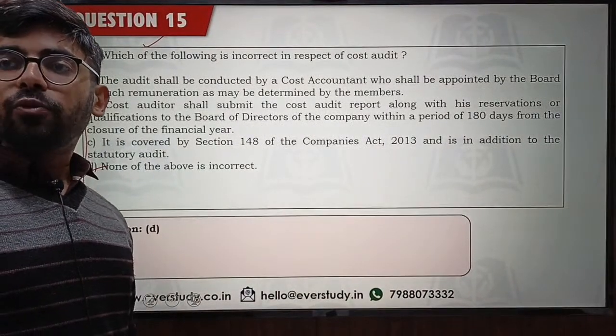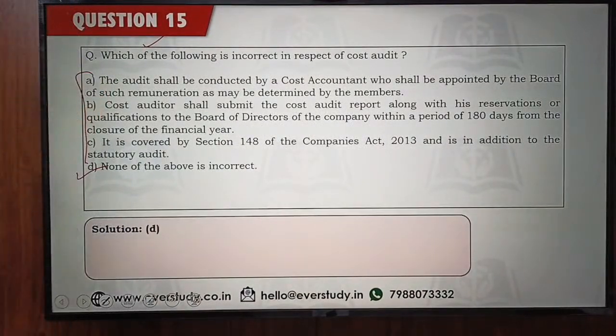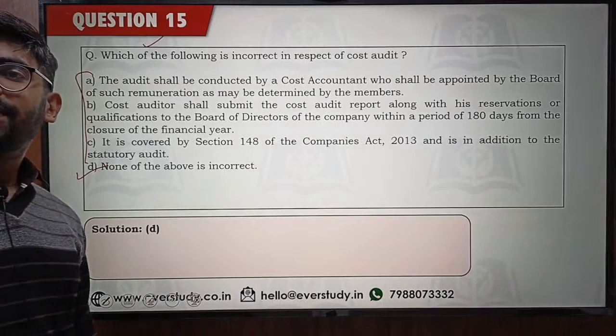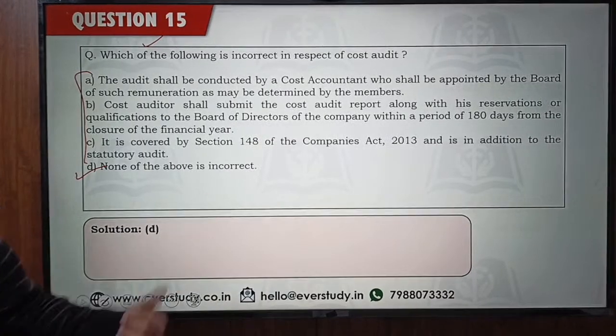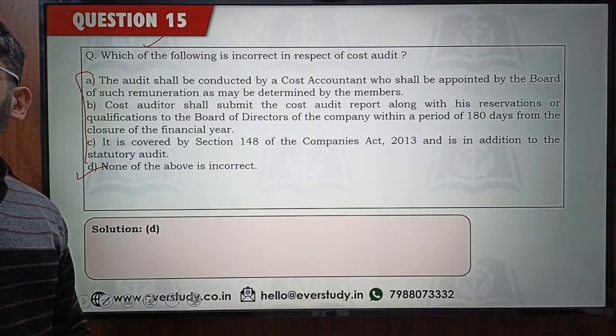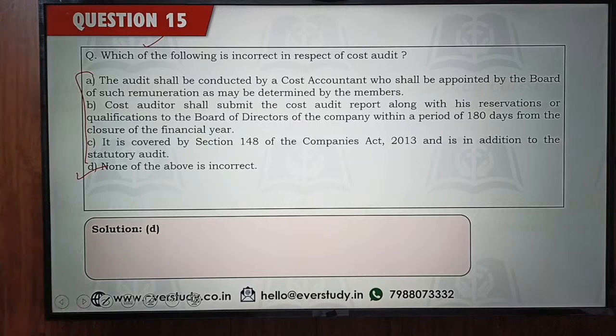Now I am seeing most of the answers coming in as option number D. Okay. Why is the section wrong? It is Section 148 only. Sections 139 to 148 cover the provisions of auditing. Why is the section wrong? I think Section 148 is right. Okay, Mohini, that's really good to hear.